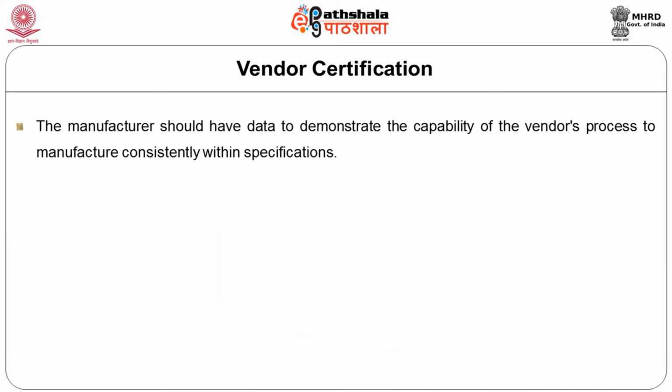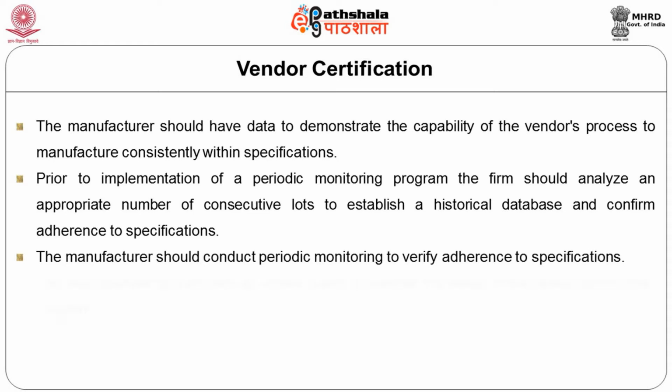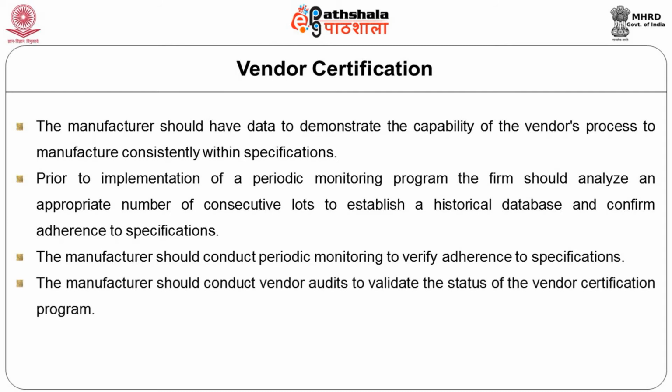The manufacturer should also have data to demonstrate the capacity of the vendor's process to manufacture consistently within the specified limitations or the standards. Prior to implementation of a periodic monitoring program, the firm should analyze an appropriate number of consecutive lots to establish a historical database and confirm adherence to the specifications. The manufacturer should conduct periodic monitoring, verify the adherence to the specification. He should also conduct vendor audits to validate the status of the vendor certificate program. These are all basically the essence of a good manufacturing practice.